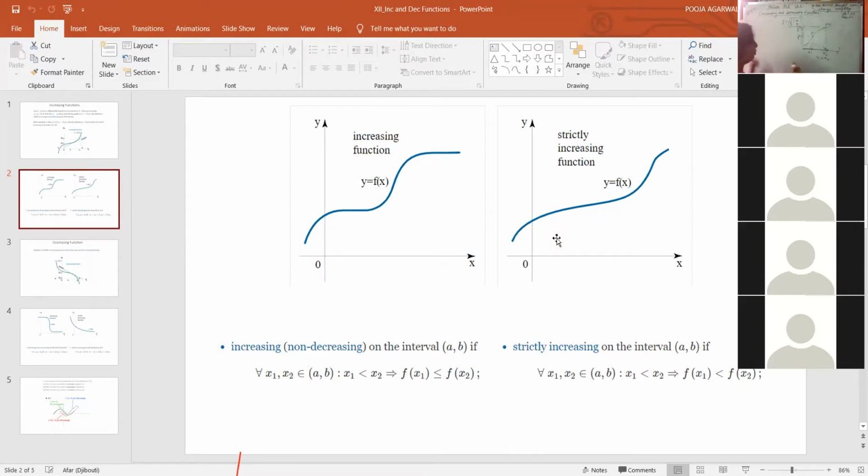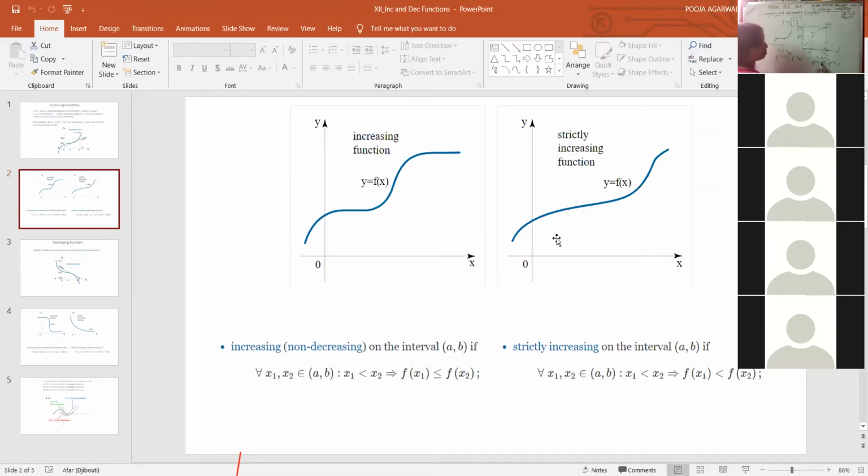Very good, Devansh. So we look here for the graph that in increasing function it may be equal at some values. For strictly increasing, we have this condition that when x2 is increasing, fx1 is less than fx2. And here in this case, we have the condition that equal to sign may also be there. It may be constant at some values. When the values of x are increasing, the value of y may be constant at some points, and then they are increasing at some points, so the sign is of less than equal to.